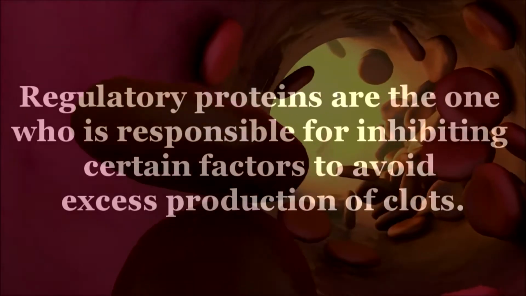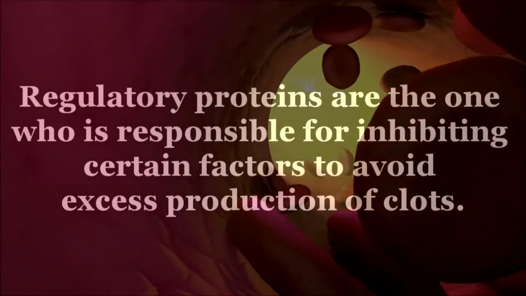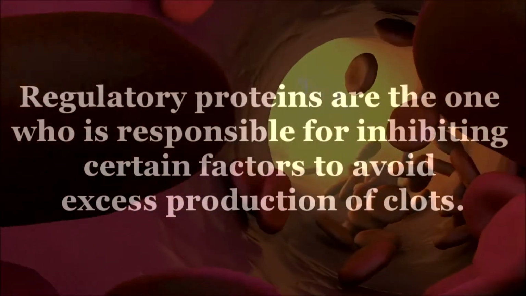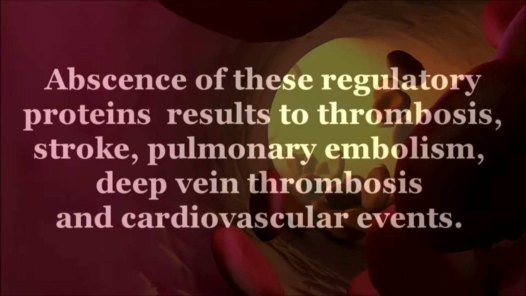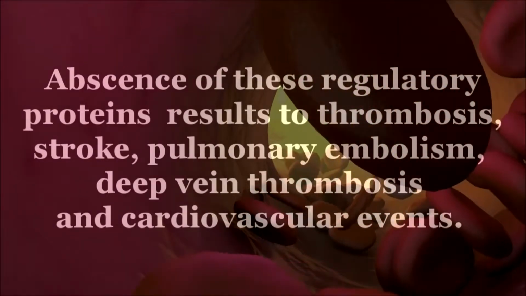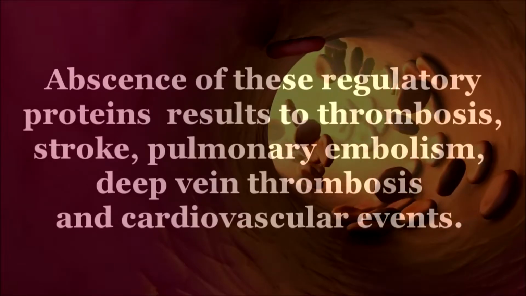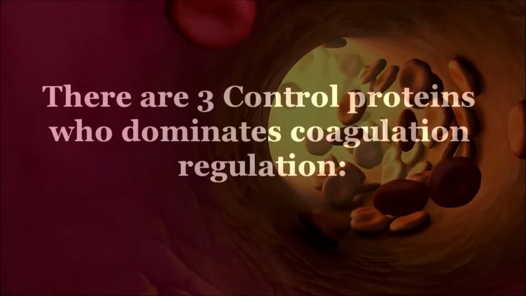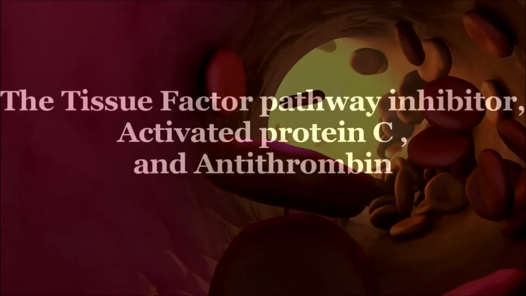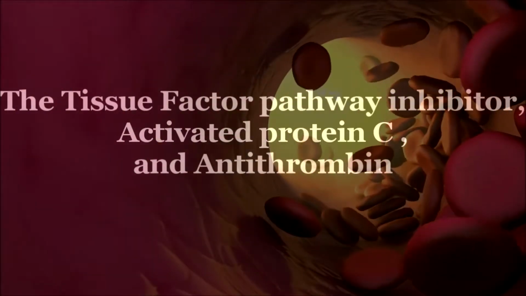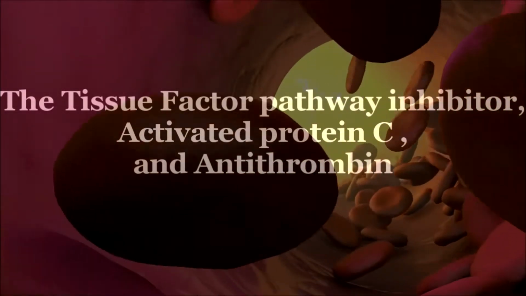Regulatory proteins are responsible for inhibiting certain factors to avoid excess production of clots. Absence of these regulatory proteins results in thrombosis, stroke, pulmonary embolism, deep vein thrombosis, and cardiovascular events. There are three control proteins that dominate coagulation regulation: the tissue factor pathway inhibitor, activated protein C, and antithrombin.